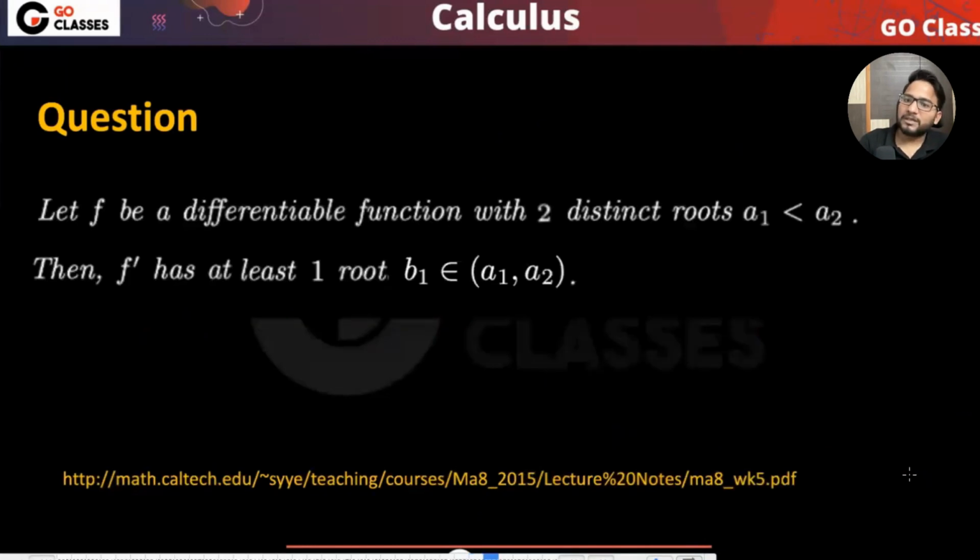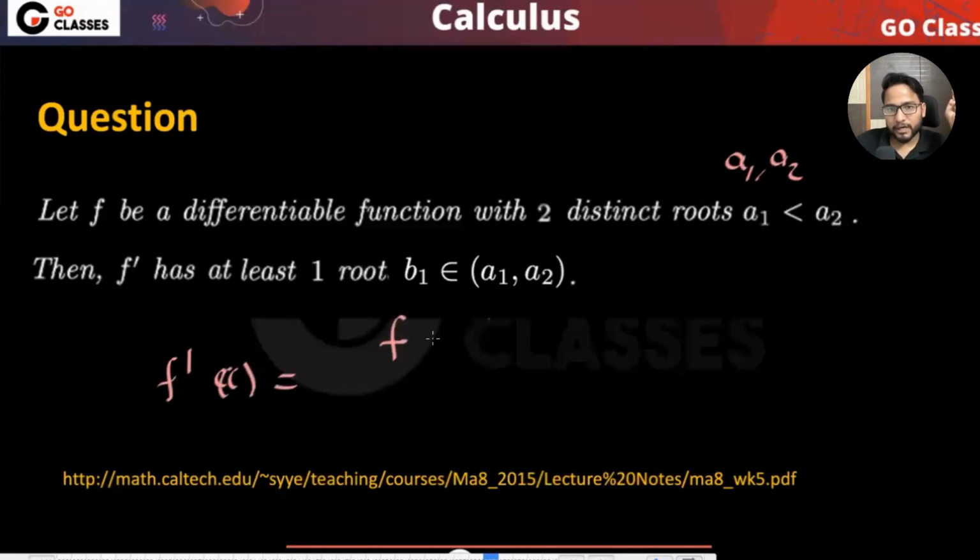Okay. Now let's just solve this question, and I want you to solve it before I do. So what they're saying: let f be a differentiable function with two distinct roots a1 and a2, where a1 is less than a2. Then f dash has at least one root between a1 and a2. So they are saying that if f has two roots, then f dash x must be 0 somewhere. So basically f dash c, if I apply the theorem between a1 and a2, will be f(a2) minus f(a1) upon a2 minus a1, isn't it?